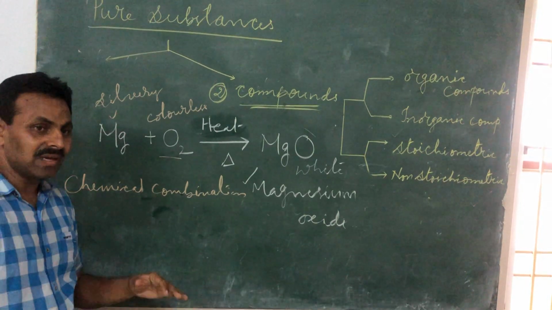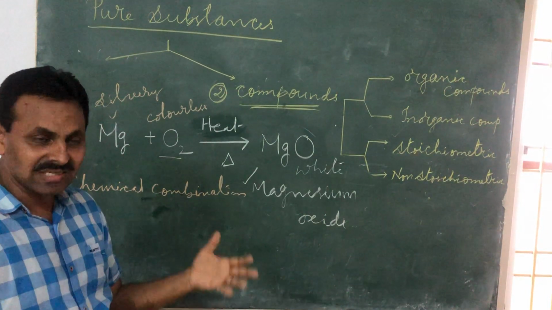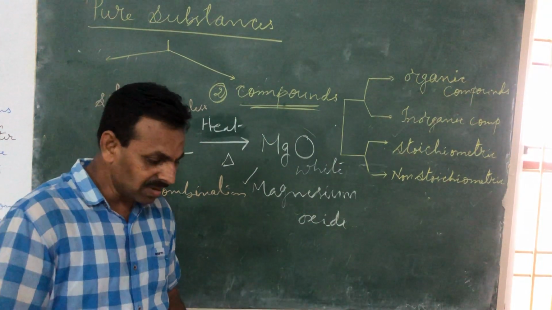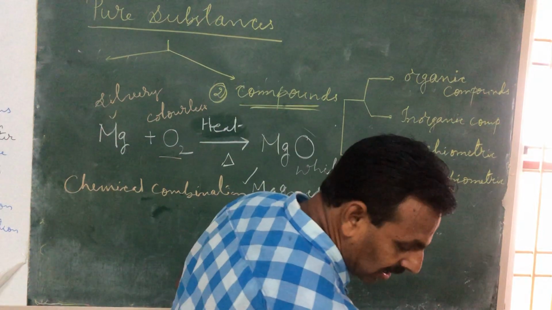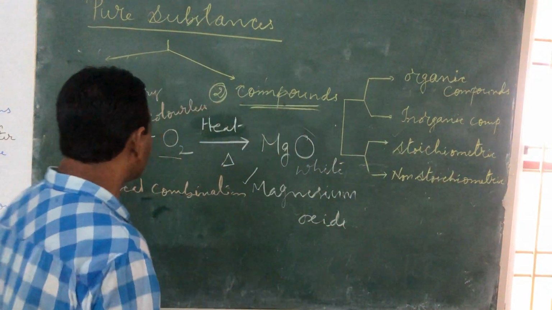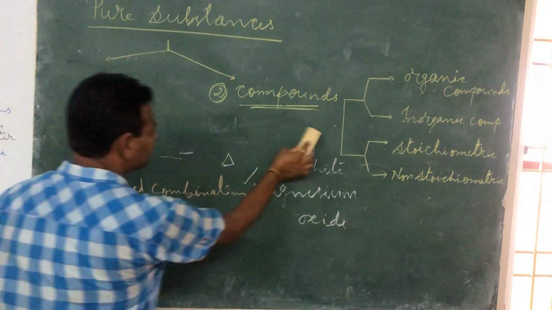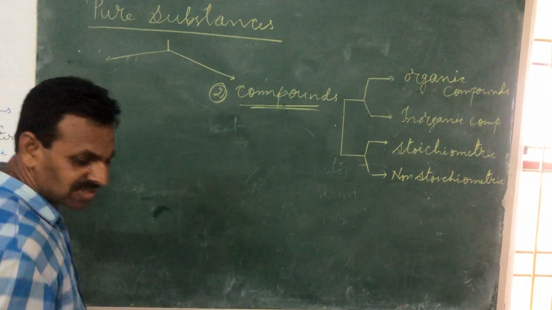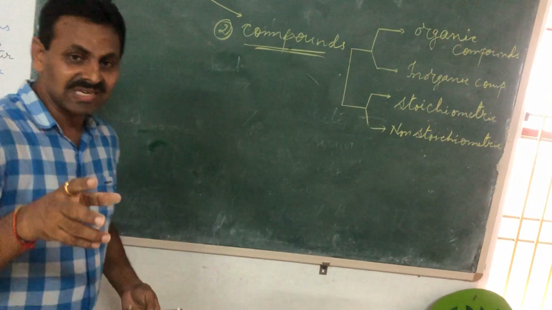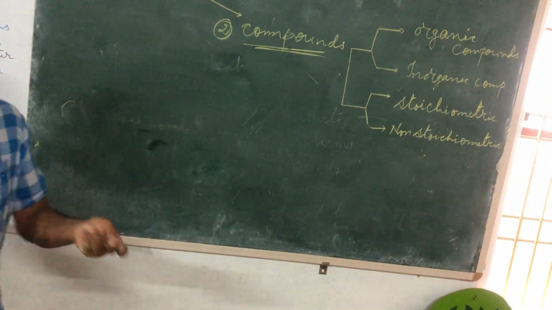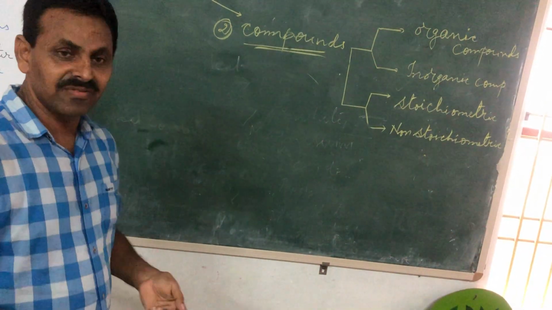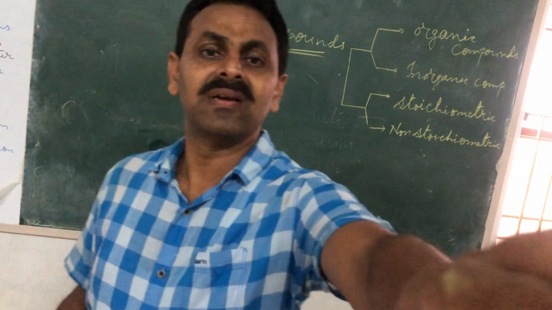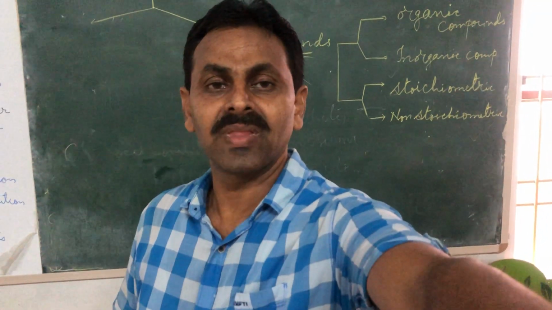There may be some reactions where you can have compounds formed having more than two elements also. I'll give that example as well. I'm removing this example. Children, you know photosynthesis. I'm giving such examples which are known to us. One reaction I have given, which I have demonstrated practically. You have seen that practically also.